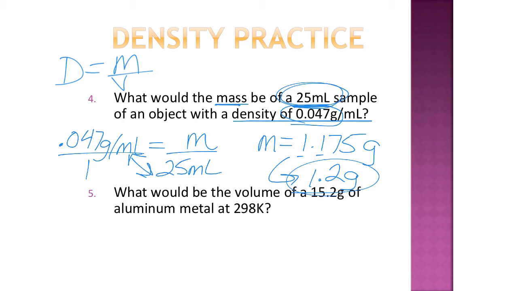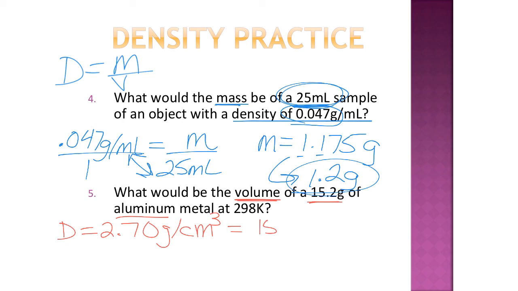All right, last one. What would be the volume? So we are solving for volume of a 15.2 gram sample of aluminum metal at 298 K, which would be 25 degrees Celsius. So we are going to use the table. So first thing we do is we find aluminum on table S, and we find its density. So aluminum's density is 2.70 grams per cubic centimeter. So now it's like all of our other problems. So you had to go to table S and find aluminum's density.